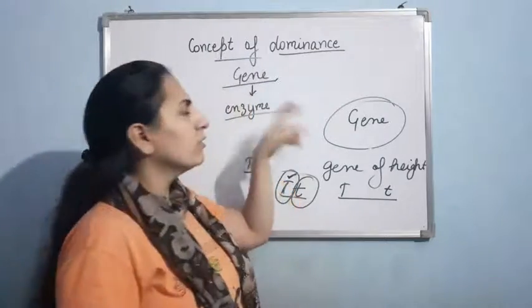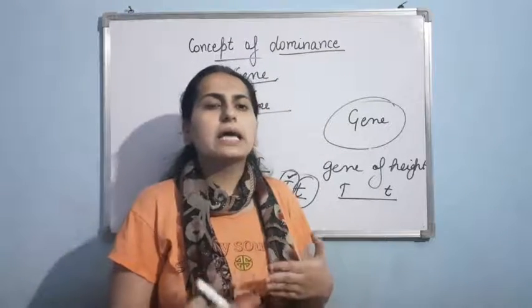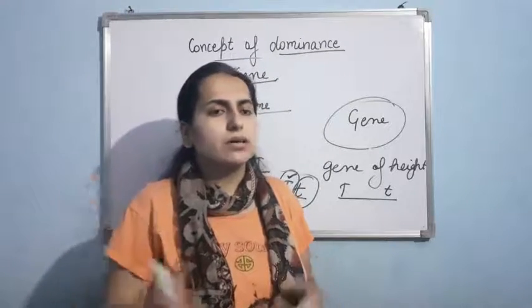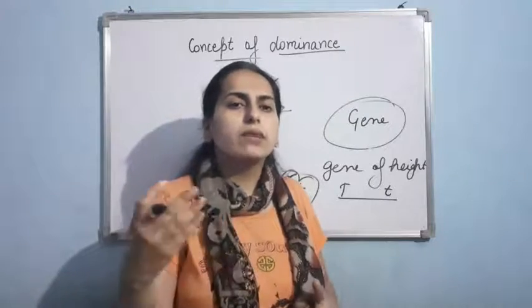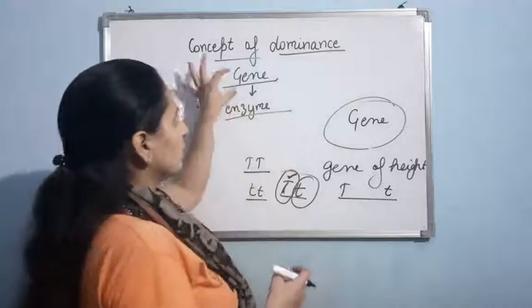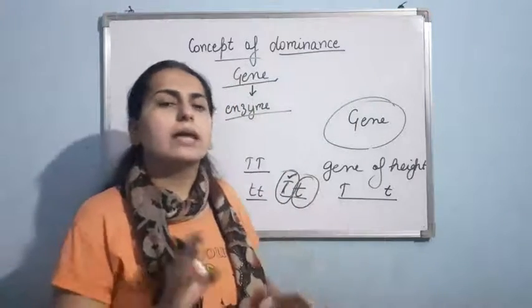Clear? Now if I talk about the function of an enzyme, you know an enzyme catalyzes the reaction. It means it increases the speed of the reaction. Suppose this gene encodes for a particular enzyme.